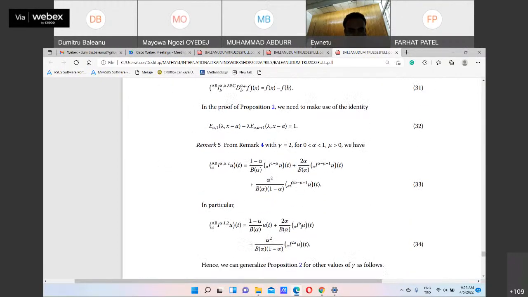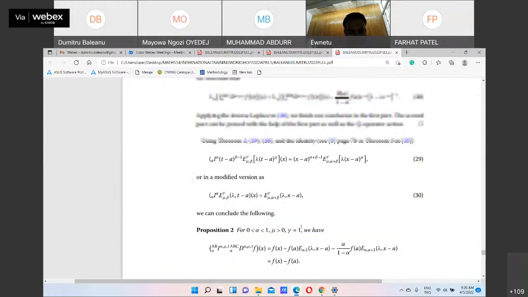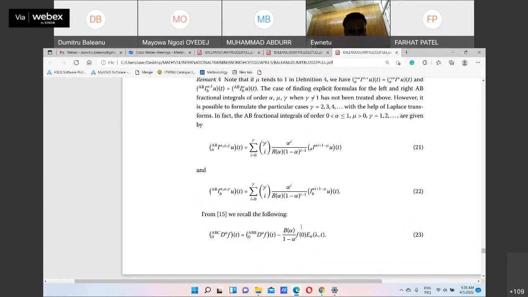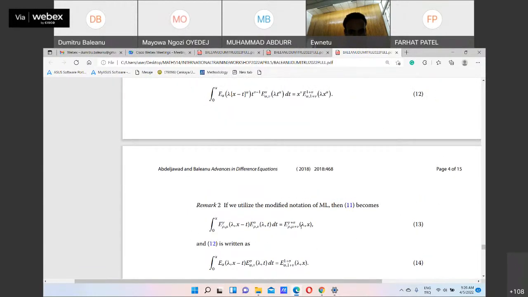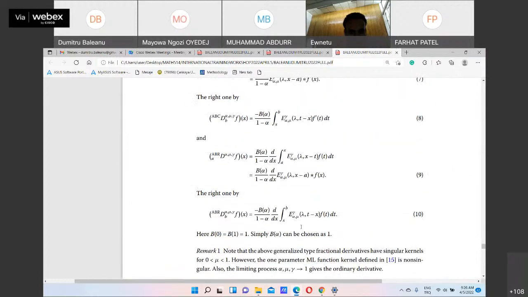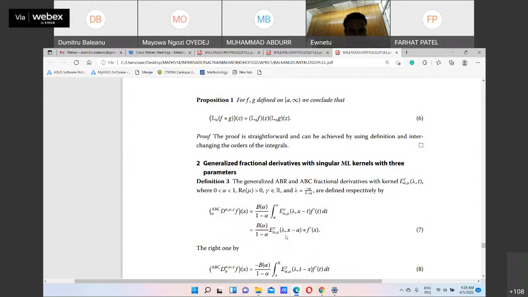So we try to apply this type of operator. Let me show you here, to show you that operator, this one, to some modeling, and we apply the predictor-corrector method.